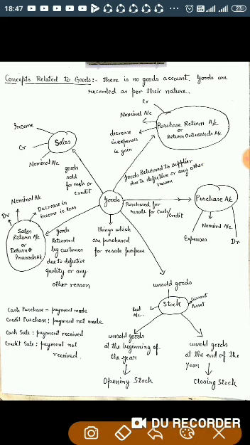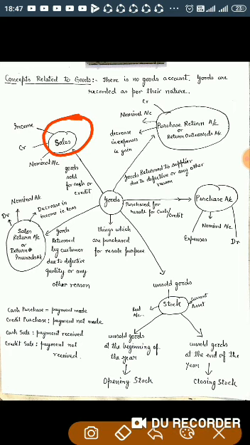Now, when those goods which were purchased for resale purpose are sold to the customer on cash or credit basis, whenever you are selling goods, they are recorded as sales account.